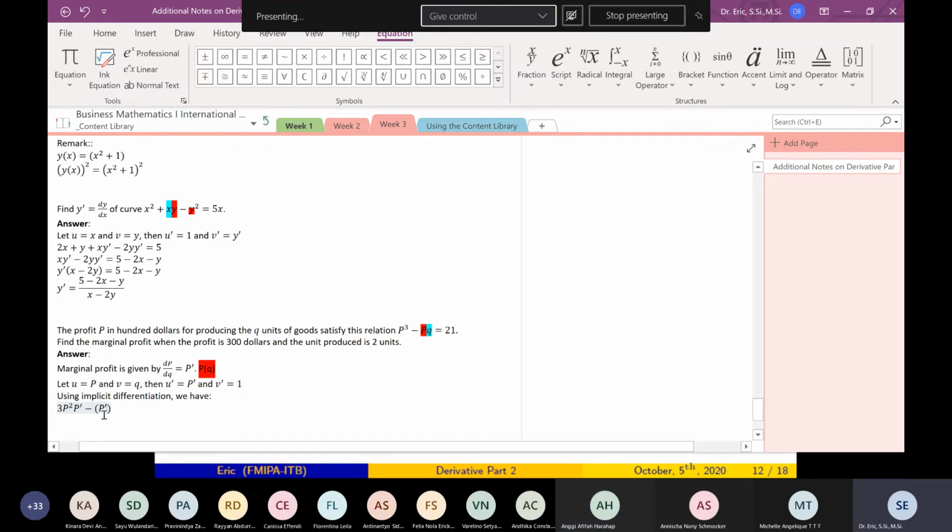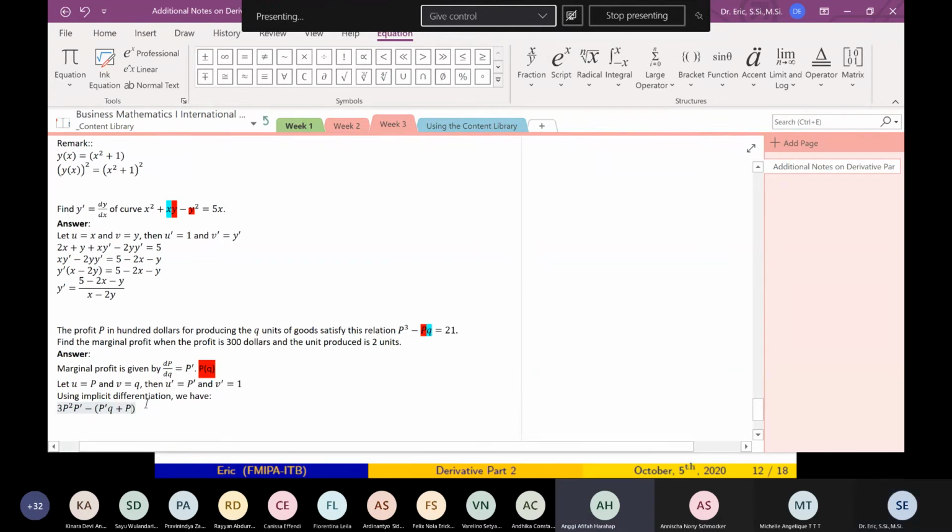So what is the derivative of this? U prime is P prime. U prime phi. What is phi? Phi is Q. Yes. Plus u phi prime. What is u? U is P. U prime phi plus u phi prime.